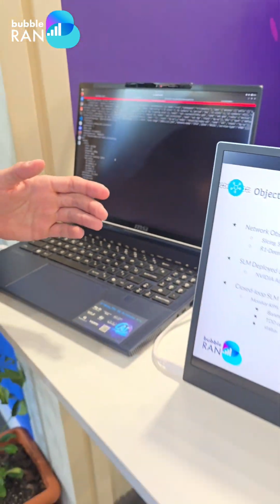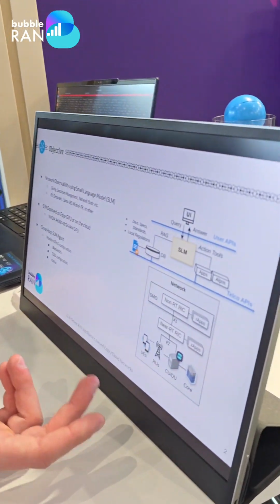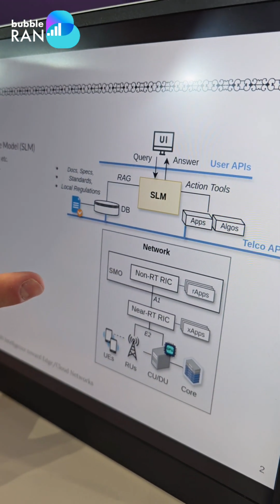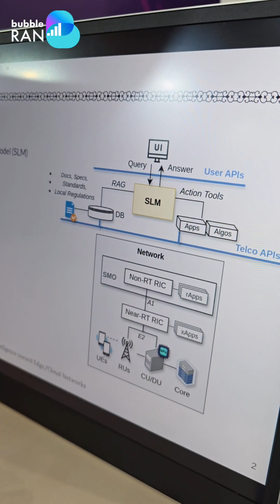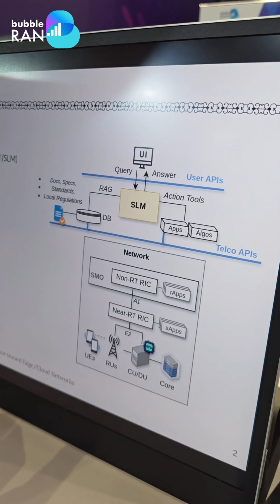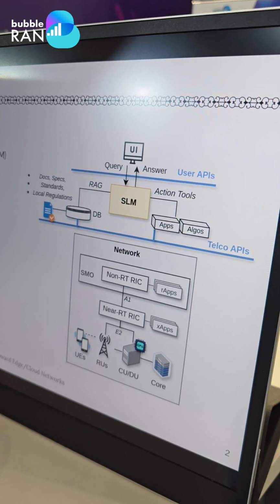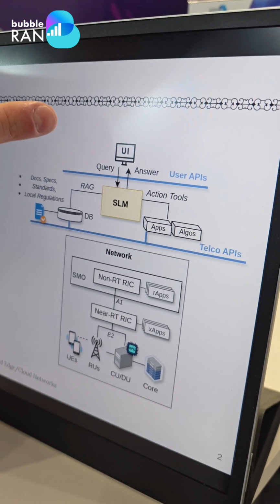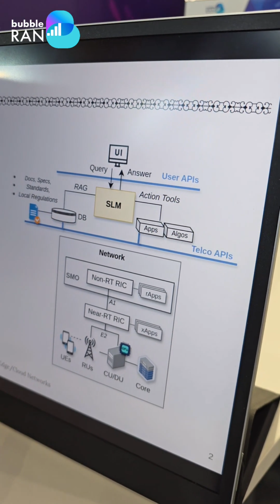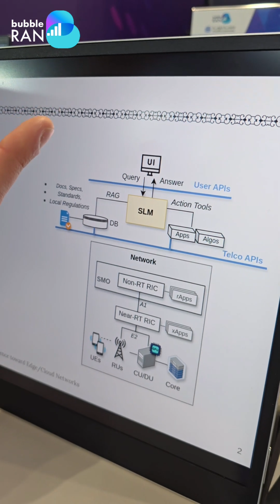And how this works is explained in this figure. Here you can see the network deployment that we saw before on the other screen. From this network, we extract all the configuration files, we put them in a vector database, and we build a RAG system, which we use to retrieve the most relevant documents based on the query which comes from the user. Then we feed to the SLM both the query and the most relevant documents, and the SLM generates the answer based on this.